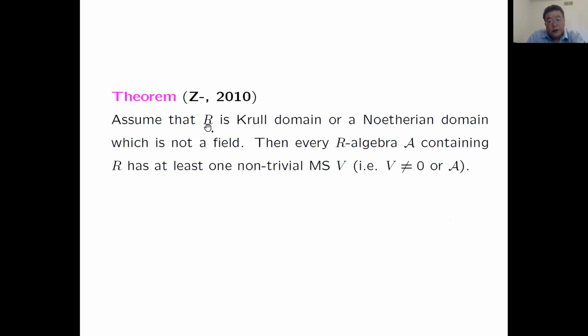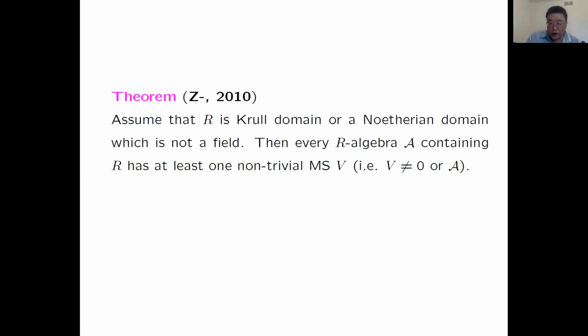a theorem. First, the theorem: assume the base ring R is a Prüfer domain or Noetherian domain with a nonzero field. Then every R-algebra A containing the base ring R itself has at least one non-trivial Mathieu subspace. Non-trivial means what? Not zero, not the whole algebra. So roughly speaking, if the base ring is nice, then any algebra over R has at least one non-trivial Mathieu subspace.